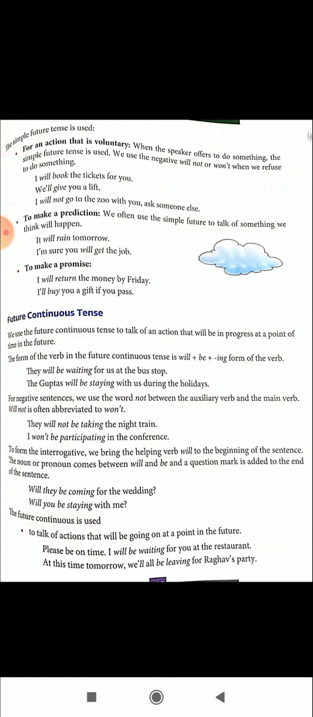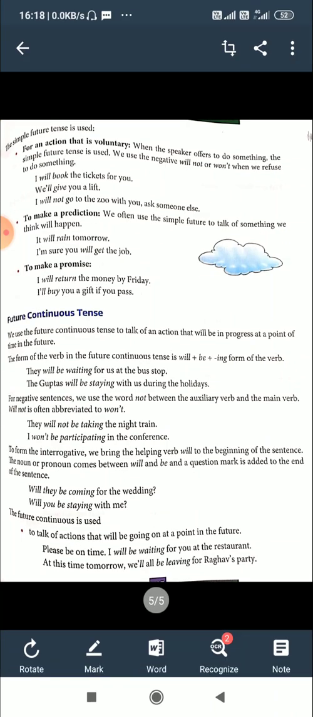Simply put, the action has not yet taken place. It is going to happen. And we use simple future tense to show a voluntary action, to make a prediction, and to make a promise. The verb form is will or shall plus the base form of the verb. Negative: will or shall plus not plus the base form of the verb. To make it a question in simple future tense, bring the auxiliary will or shall to the beginning, then the subject, then the main verb.